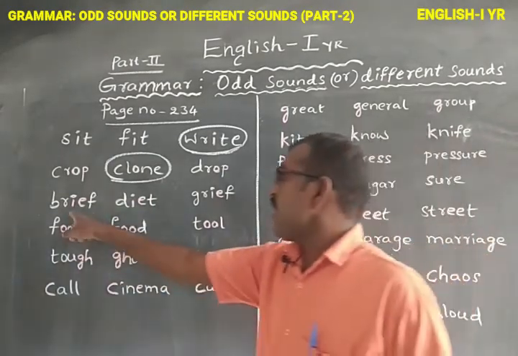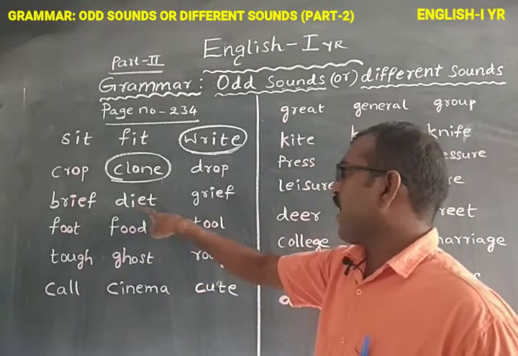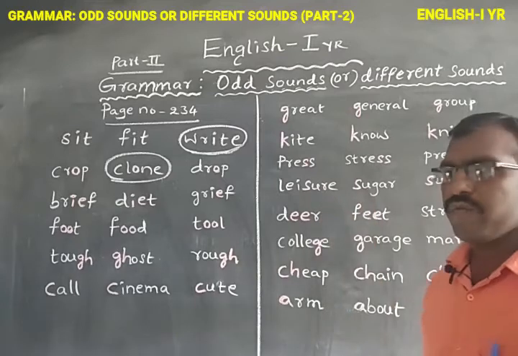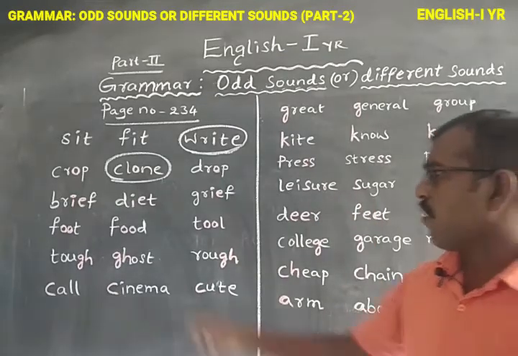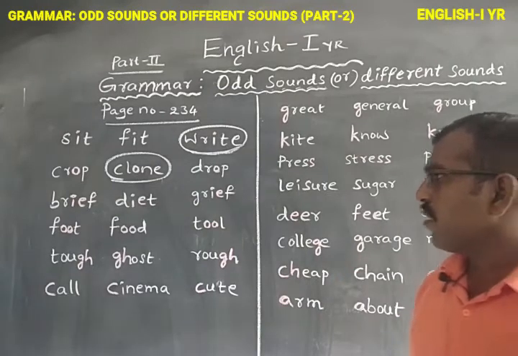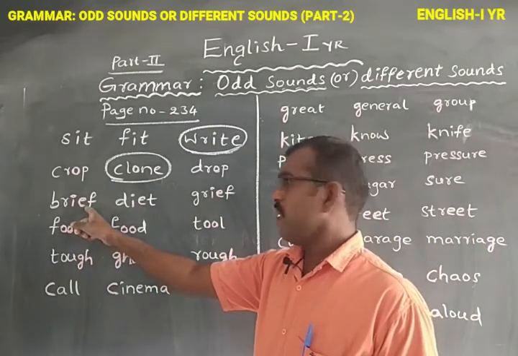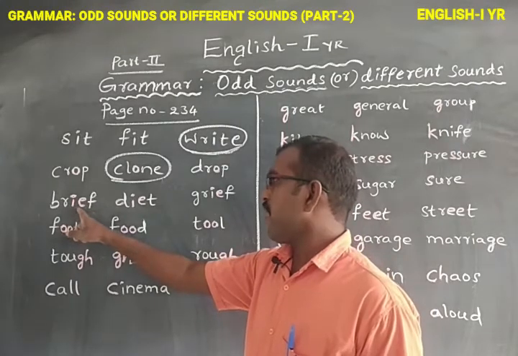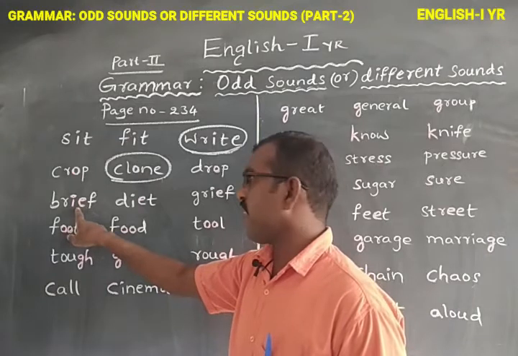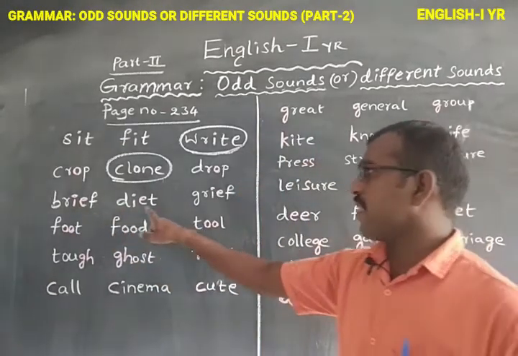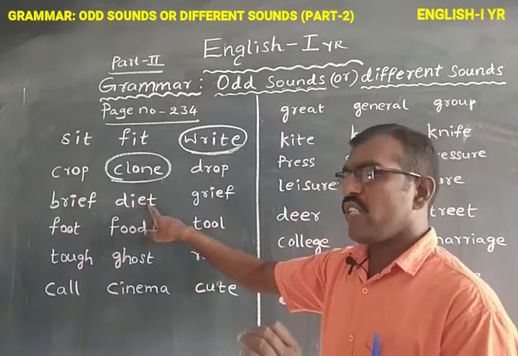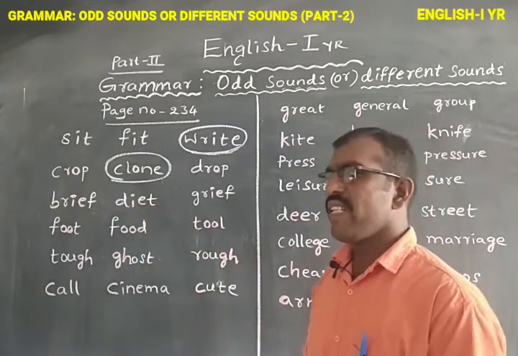See here, brief, diet, grief. What is the different sound in these three words? See here, brief. I makes the sound E, long E. Diet. Here I makes just the I sound.